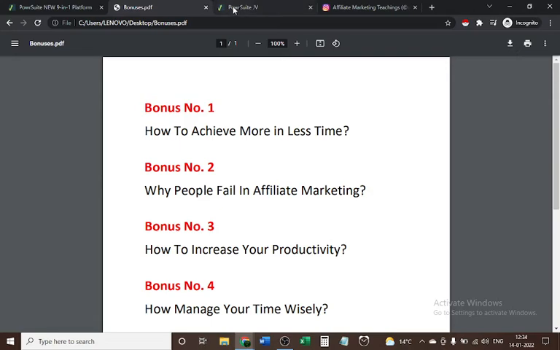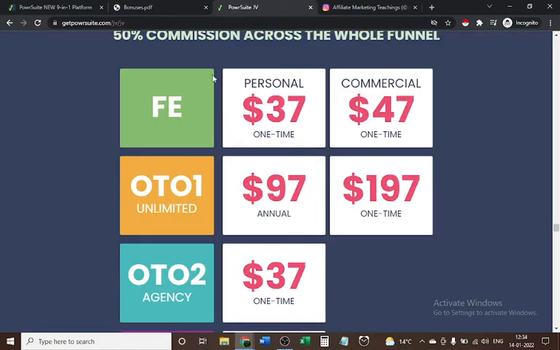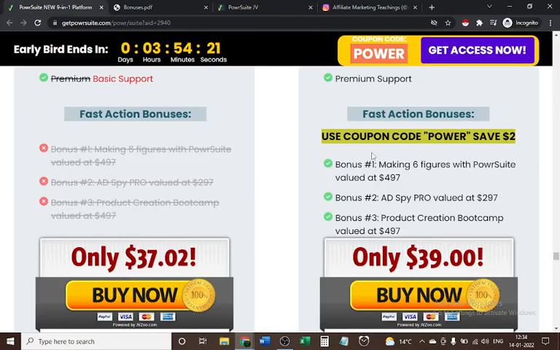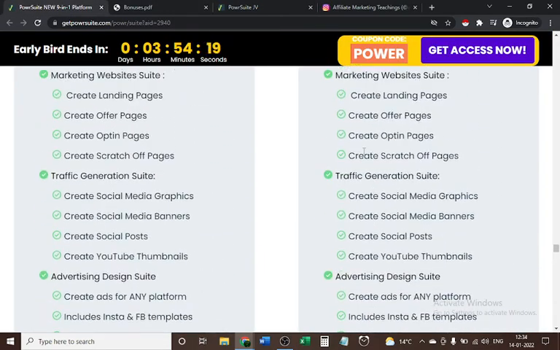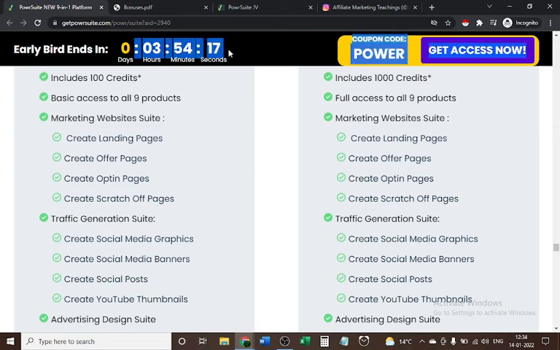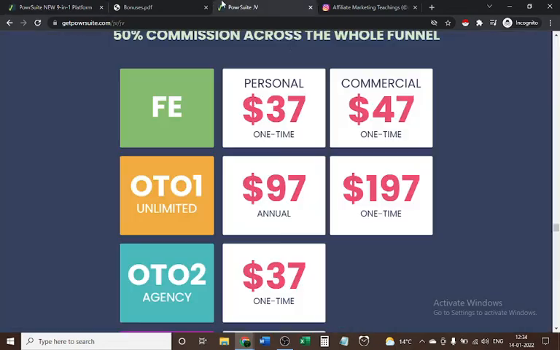Before that, I would like to share some cool information: its front end price is $37, with commercial on $47. But you are getting it this way only during this time. After that you have to pay $47 for the commercial license.